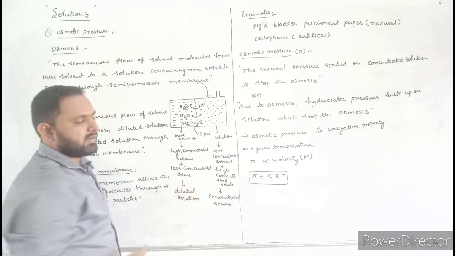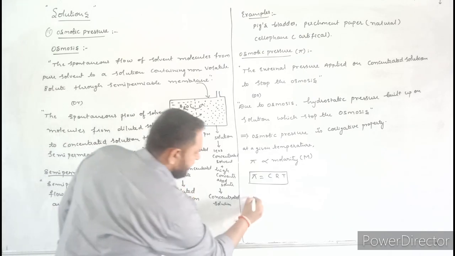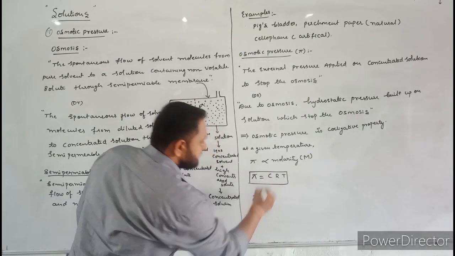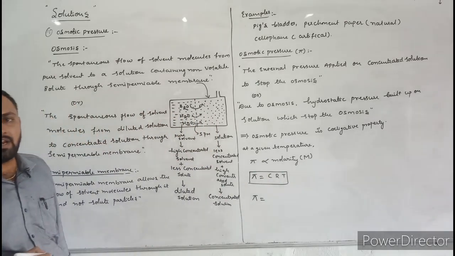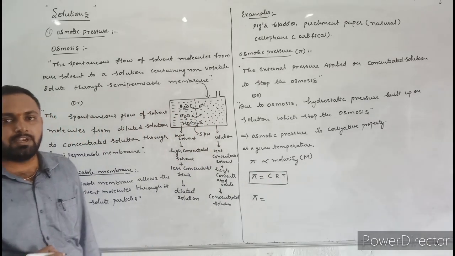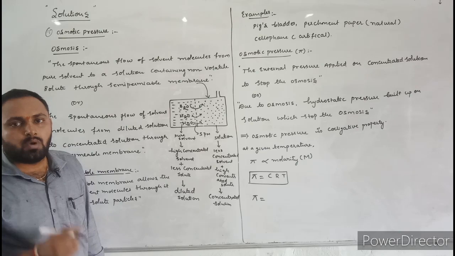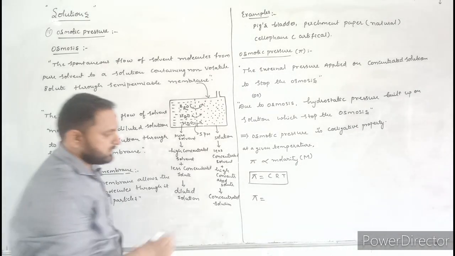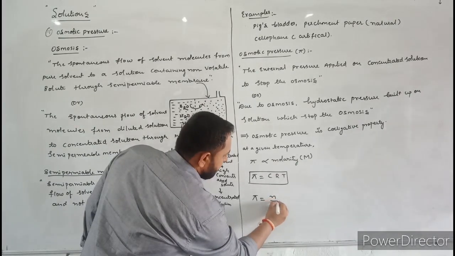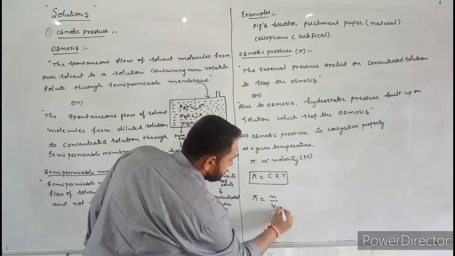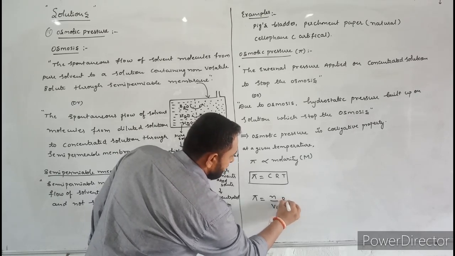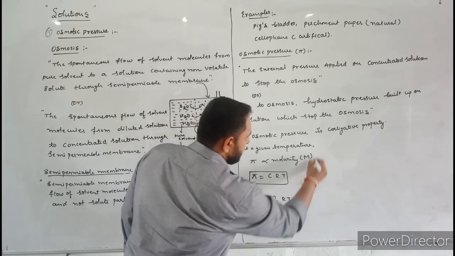Here let us rearrange this equation. Pi is equal to, here C means molarity. What is molarity? The number of moles of solute dissolved in 1 liter of the solution. That's why let us write here n divided by V in liters into RT. Next let us rearrange this equation.